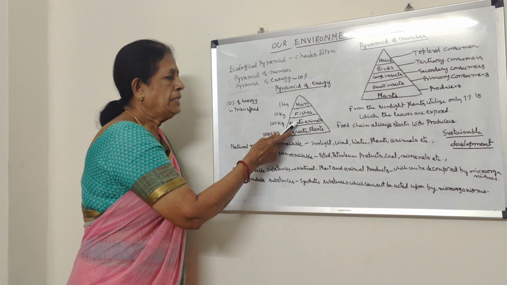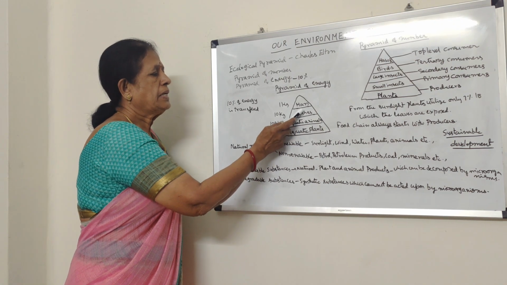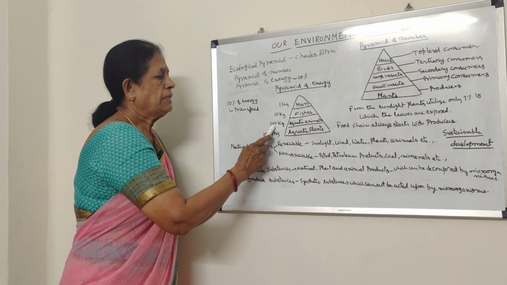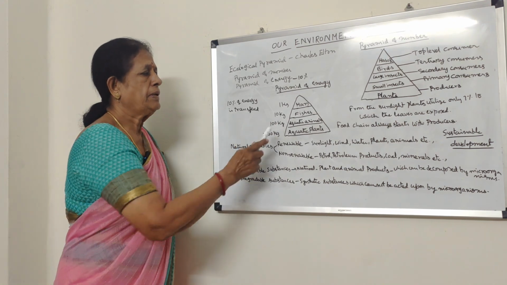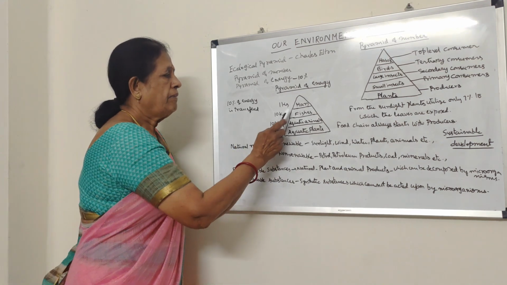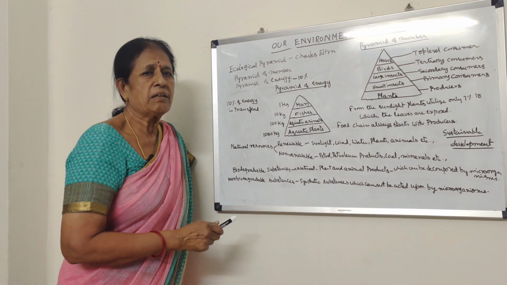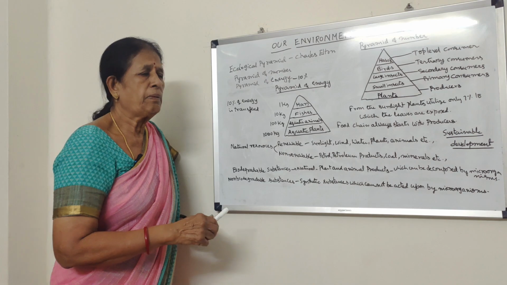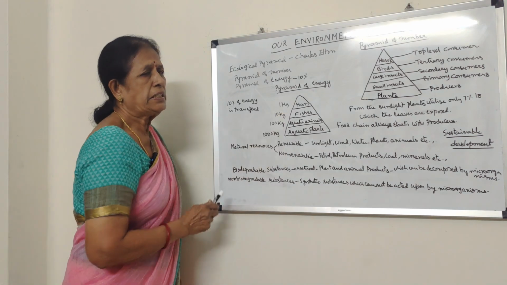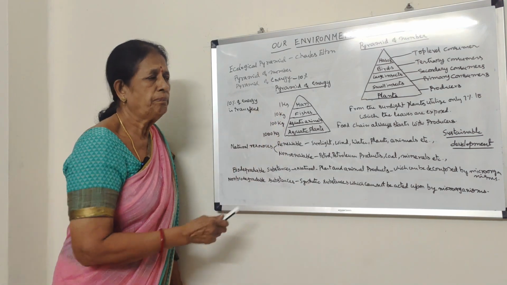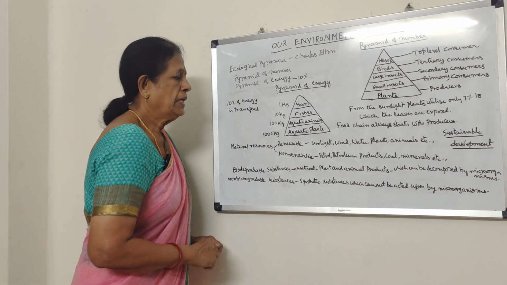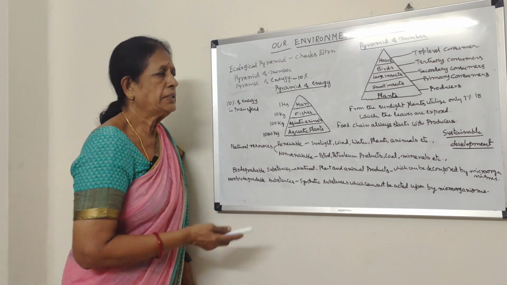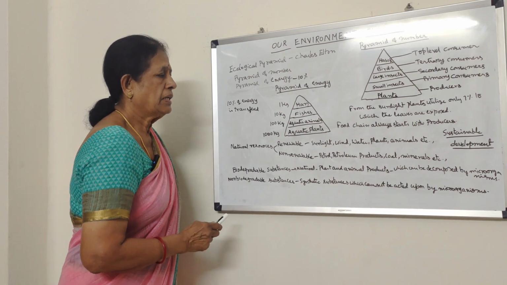And when these herbivorous fishes are eaten by carnivorous fishes, the large fishes, from 100 kgs, only 10 kgs of energy is transferred. And when man eats the fishes, he cannot eat the entire body. A lot of the fish body is left behind. Only 1 kg of energy is transferred to the top level consumer. That means at every trophic level, only 10% of energy is transferred to the next trophic level.